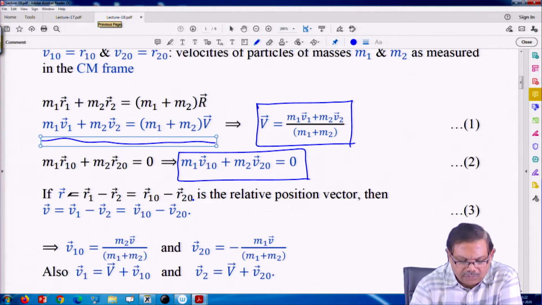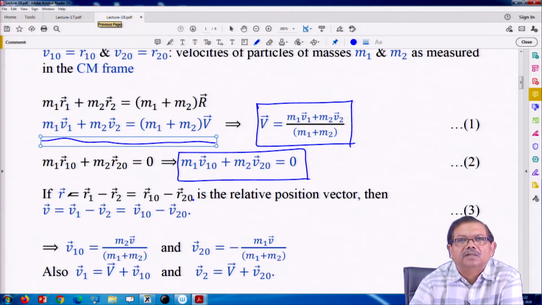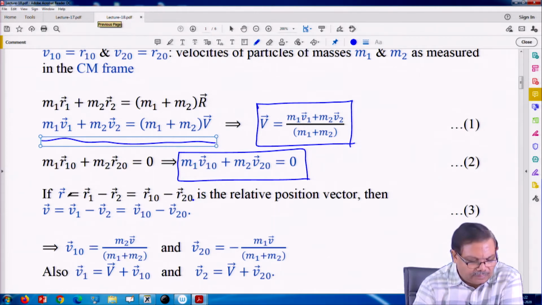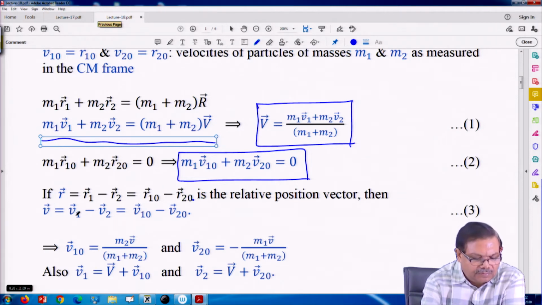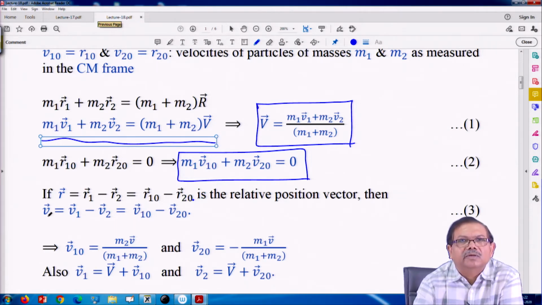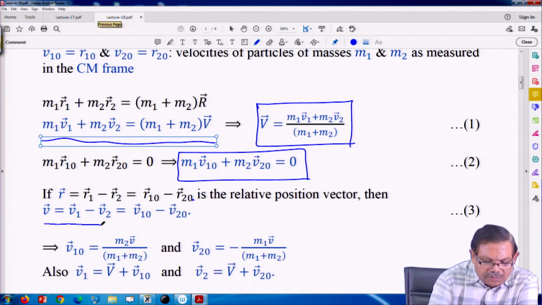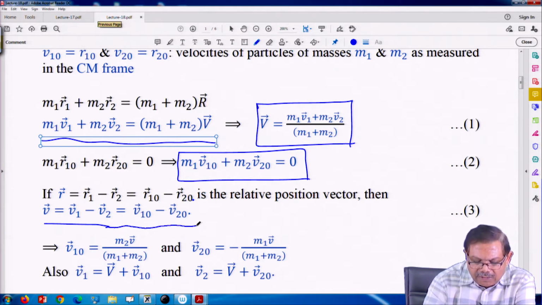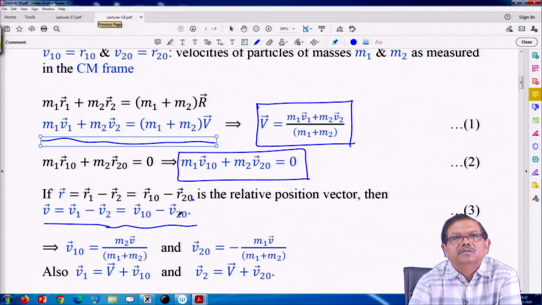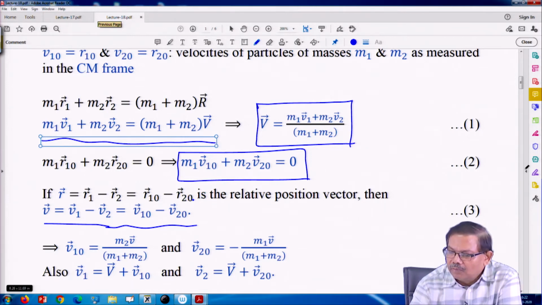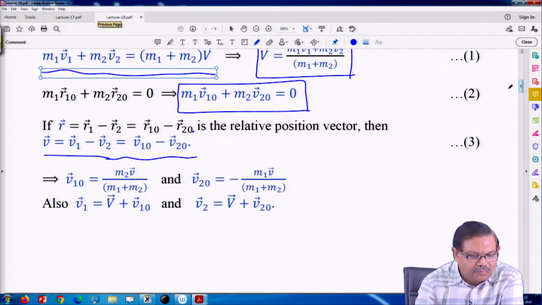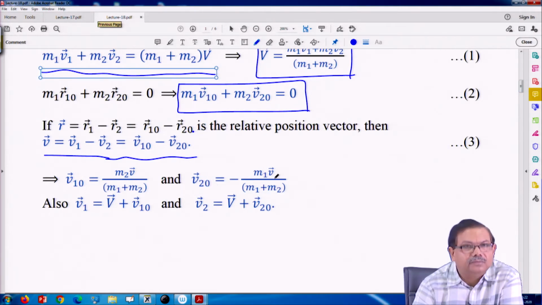We do not have to jump over to other quantities unless and until we want to compute them. So, similarly, the relative velocity, that is V1 minus V2. By taking the time derivative of this, we get this relationship. So, relative velocity would be V1 minus V2 as far as the lab frame is concerned, and in the center of mass frame it would be V1_0 minus V2_0. So, from here we can find expressions for V1_0 and V2_0.